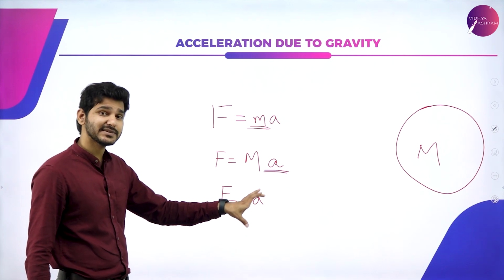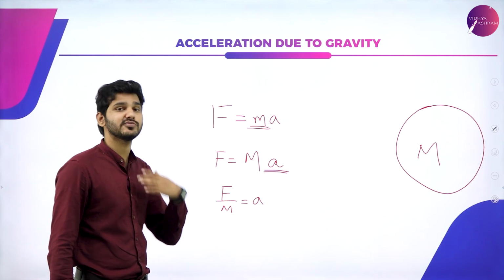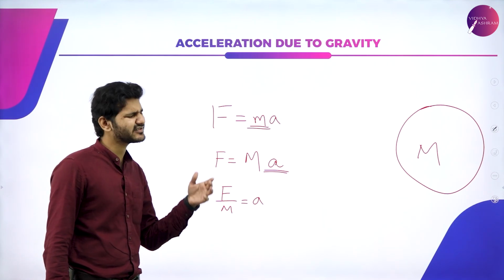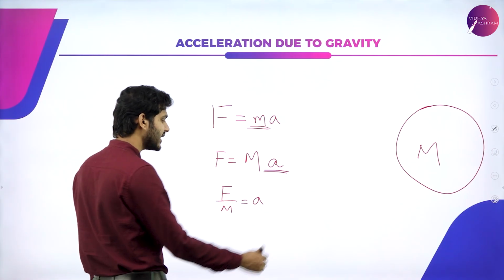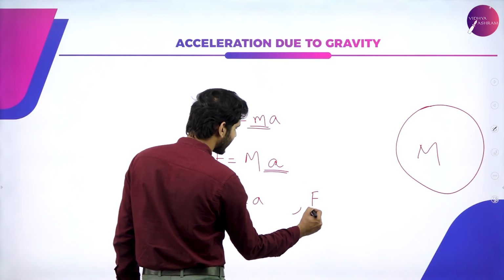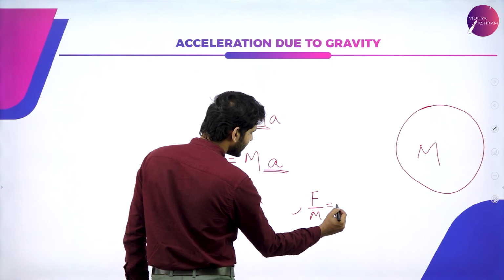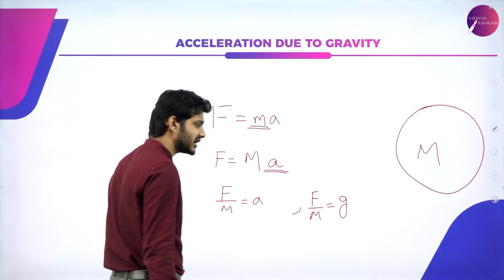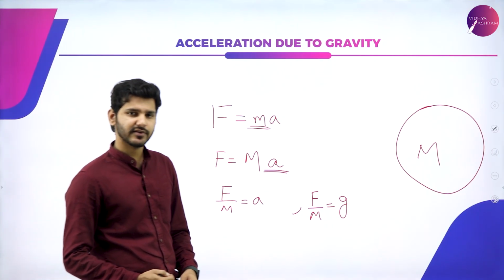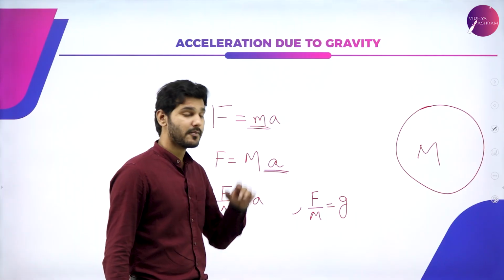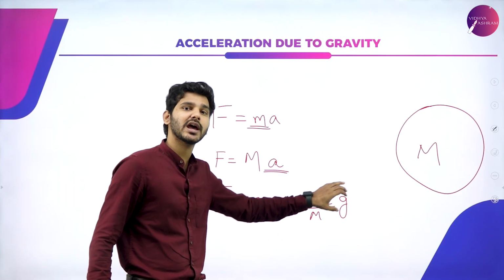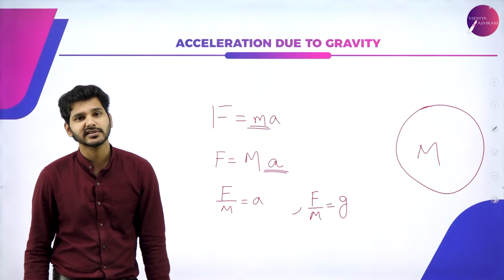Since this acceleration is produced by Earth due to the force of gravity, we can say that F by M will be equal to g, which is indicated as acceleration due to gravity.